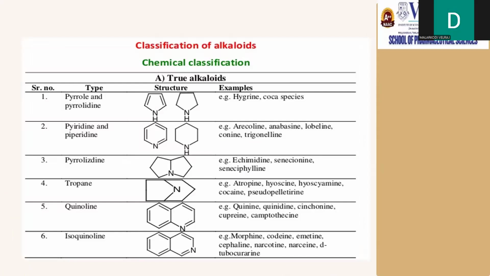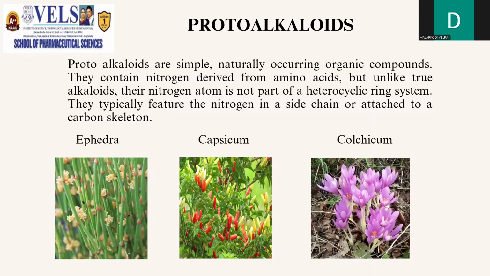Classification of alkaloids. The classification of alkaloids has different types like pyrrole and pyrrolidine, an example is hygrine in coca species. Pyridine and piperidine, examples are arecoline, anabasine, etc. Pyrrolizidine ring alkaloids, echimidine and senecionine and seneciphylline, tropane containing alkaloids like atropine, hyoscine, hyoscyamine, quinoline alkaloids, quinine, quinidine, etc. Isoquinoline alkaloids like morphine, codeine, emetine, and cephaeline.